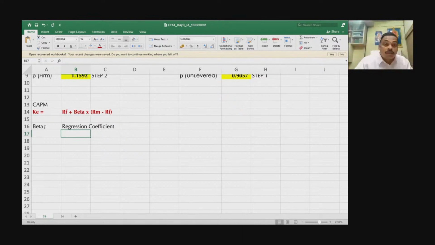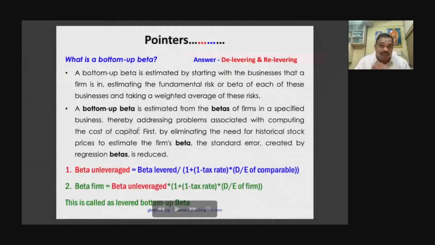So how will you calculate this beta? Especially, what is called the bottom-up beta? You want to find the beta of one particular company. You want to do the valuation of a company, but you don't know the beta. So what will you do? You will take the beta of a comparable company. But can you take the same beta for your company?